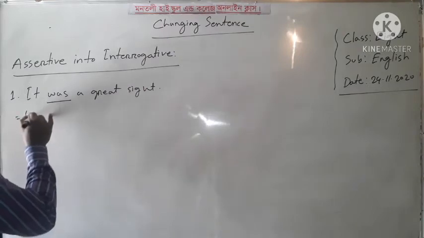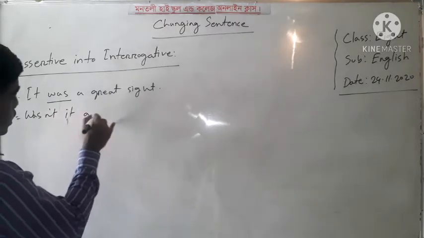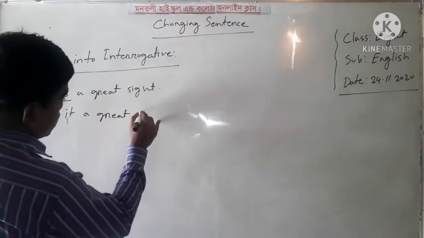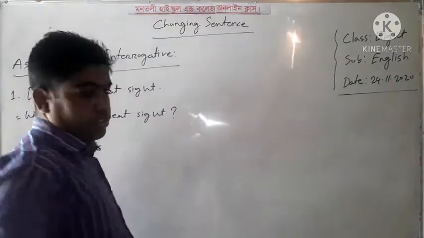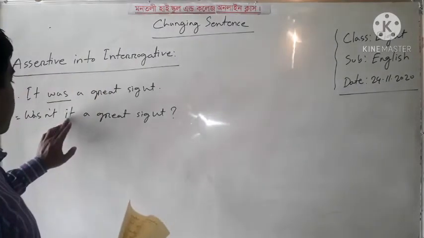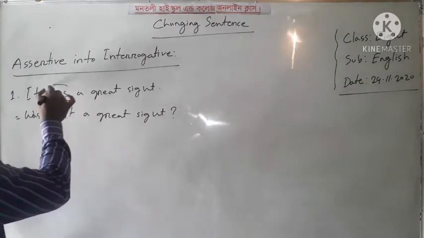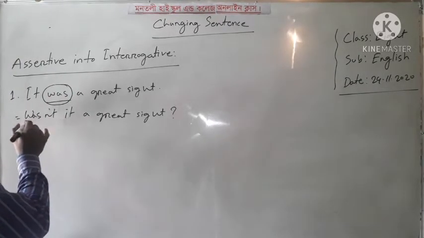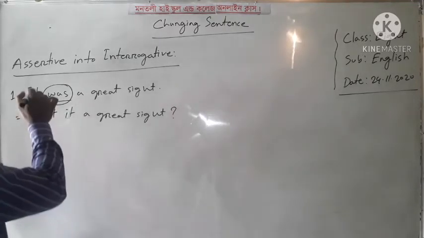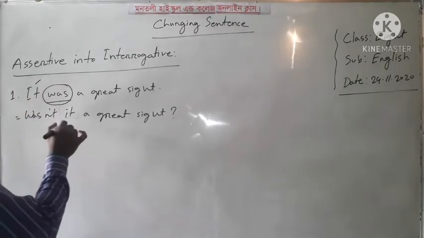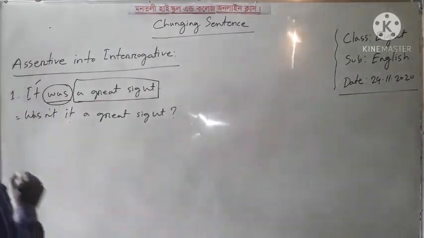Now I can write, wasn't it a great sight? And last is the interrogation sign. Okay, my dear learners, I think it is so easy. At first you have to use the auxiliary verb. You have to write first was and the negative word not, that means wasn't. Next you have to write the subject it, and then the rest of the sentence.